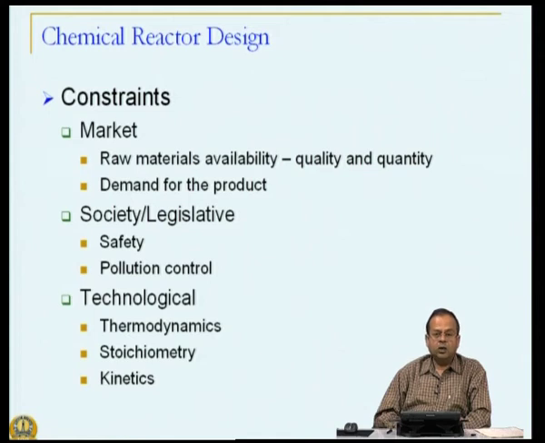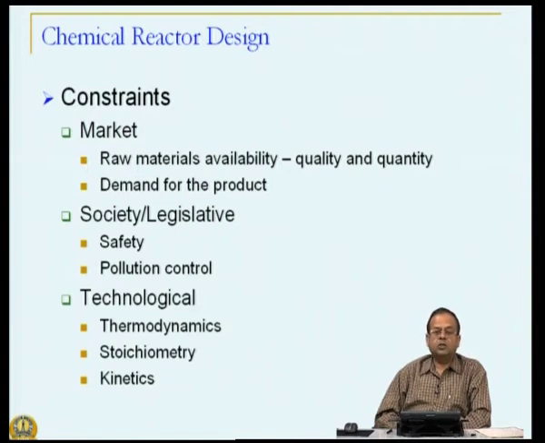And lastly, but not the least important, that is actually what will give you the desired product, are the technological constraints. We studied about thermodynamics, stoichiometry, kinetics in the first module of this session. But another way of looking at these thermodynamic considerations is to look at them as constraints.